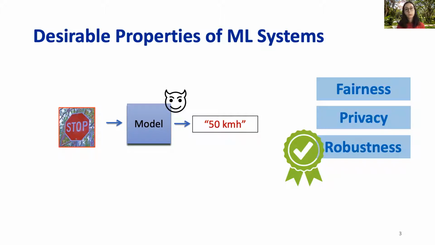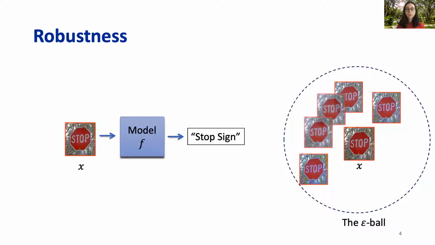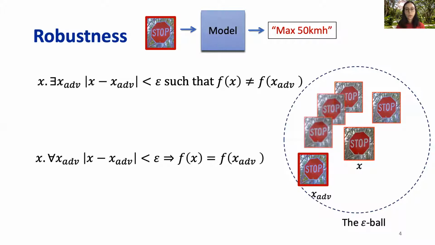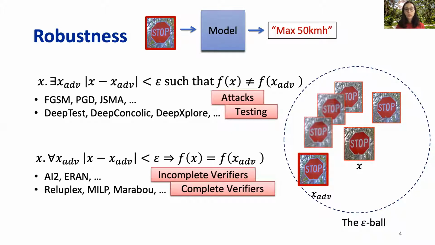So in the context of robustness, what is the main question prior work has asked? Given a model and an image X correctly classified, are there images close to X that are misclassified? This can be formulated as showing the existence of an input, called an adversarial example, such that the model misclassifies it. The flip side of this question is proving that there are no such inputs close to X. These are the two main questions studied. Consequently, there has been a long line of work that developed techniques to answer these questions, from attack heuristics to testing methodologies and verification techniques.